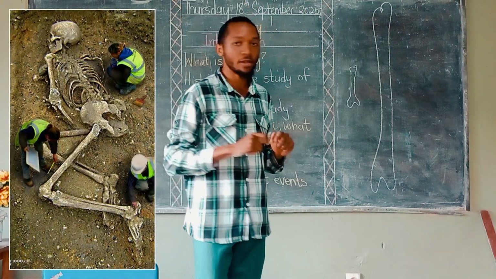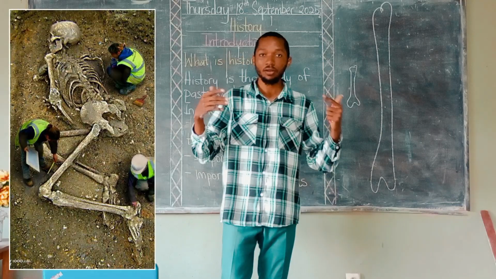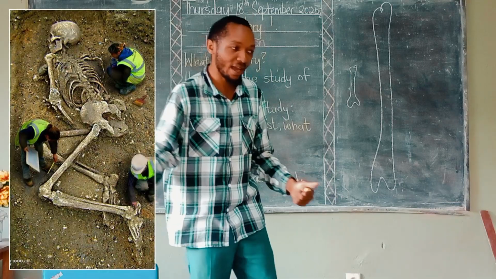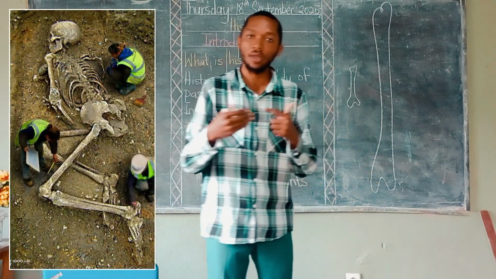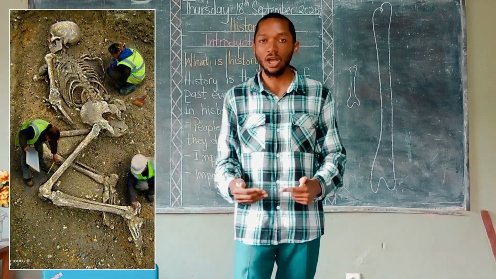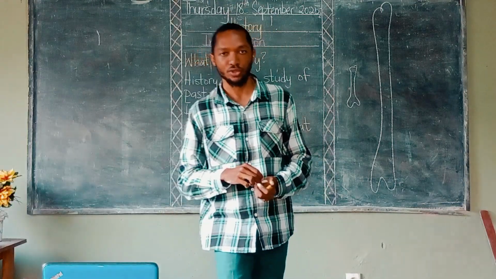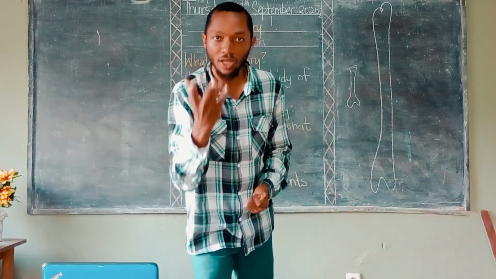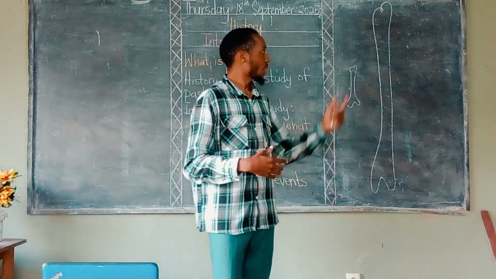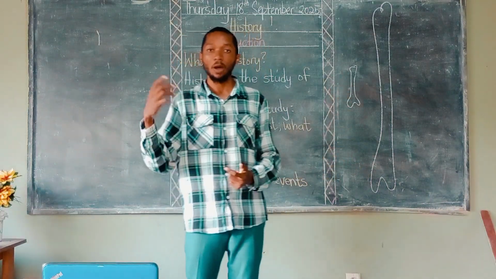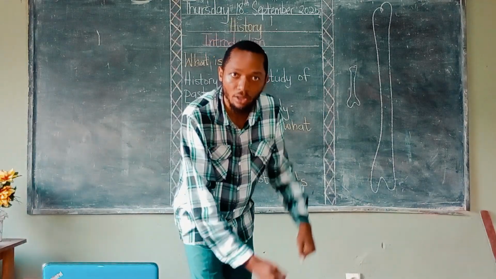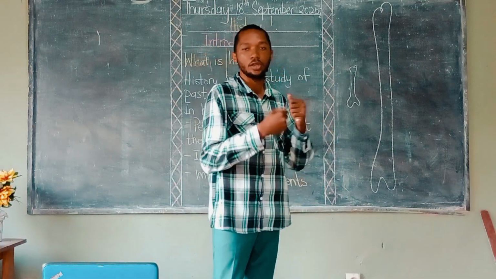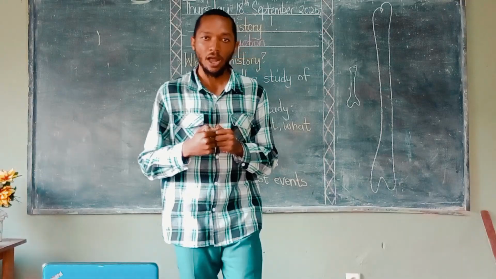So you actually see that through archaeological history, we learn about the past by things that are being dug up from the ground. That is archaeological history, or dug up history. So we said oral history, we learn about the past through words that are spoken. Archaeological history, we learn about the past through what? Things that are being dug up. It is called archaeological history or dug up history.